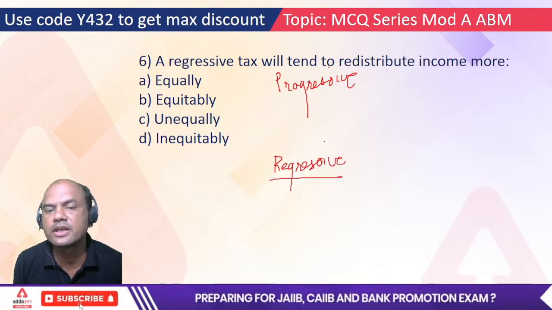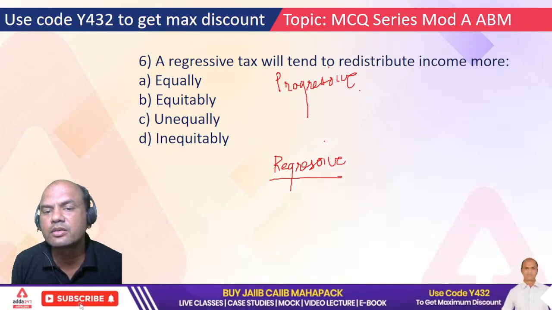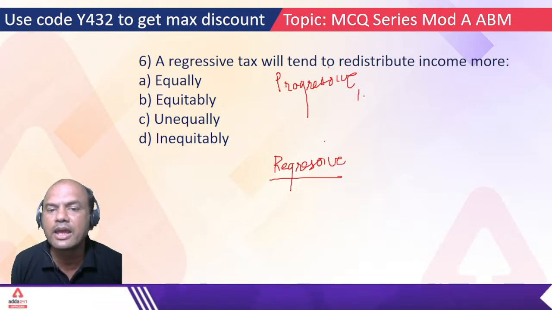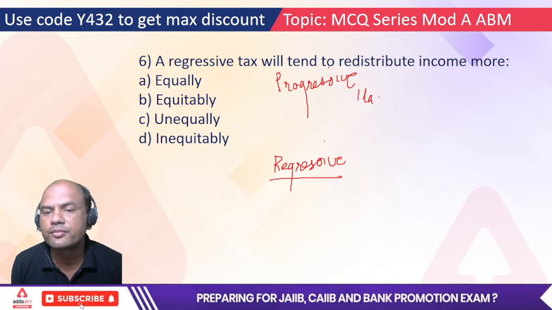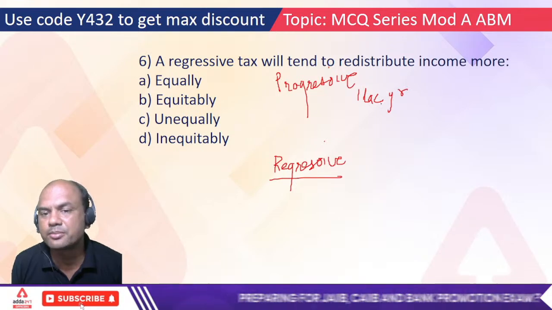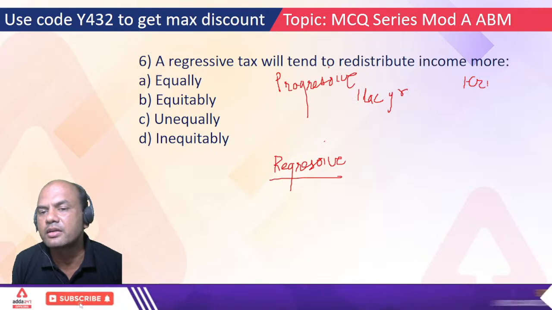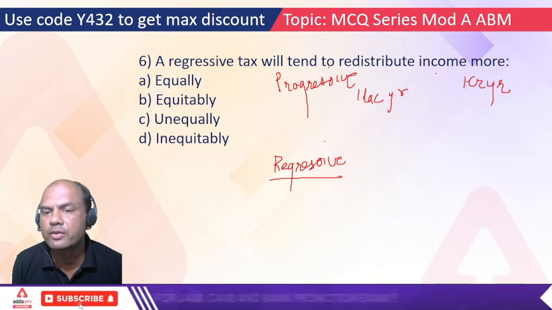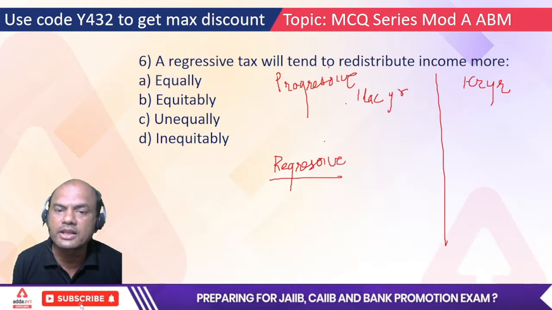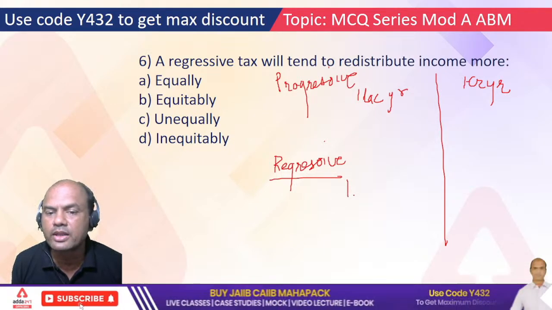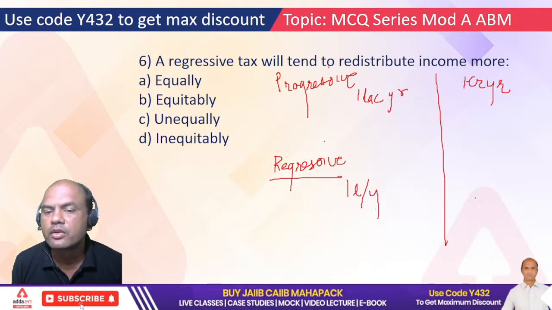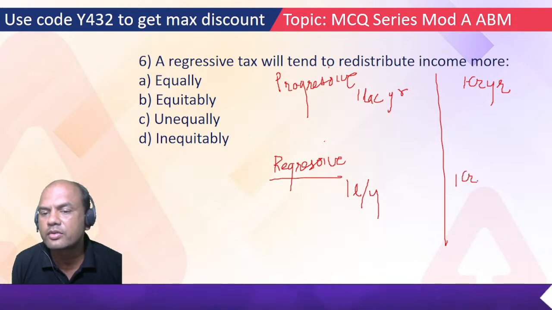See here, if I am earning, let's say, 1 lakh rupees a year, and another person is earning 1 crore a year. Two different incomes. So what do progressive and regressive do?